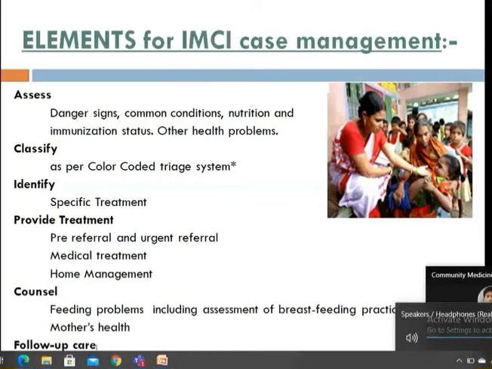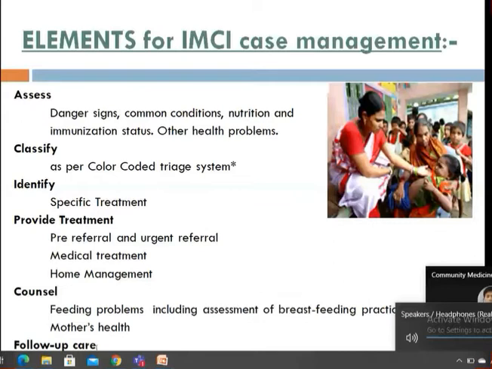Okay, and if the baby is on exclusive breastfeeding, then what is the proper method, whether they are giving it or not. And besides that, they also counsel regarding mother's health, because mother's health directly or indirectly affects the child's health. If the mother is healthy, then only she can take care of her baby well. So mother's health is also very, very important. And under IMCI, mother's health is also given importance. It's also taken care of.